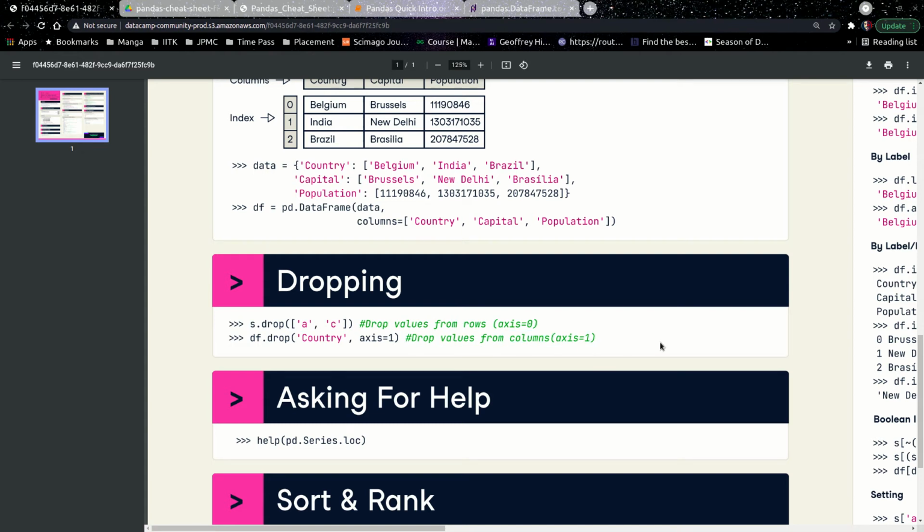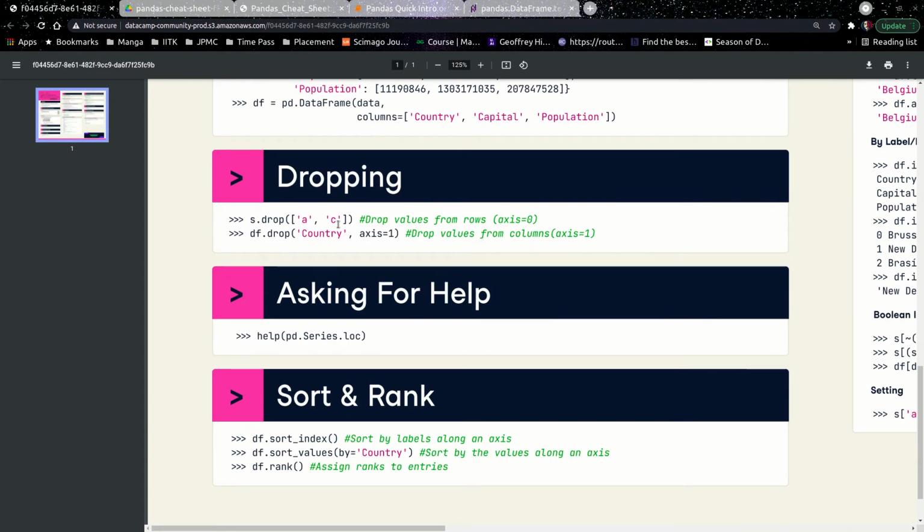Now just take some time and remember this: whenever you are working with pandas, axis 0 will mean rows and axis 1 will mean columns. This is true for all their functions, right? So dropping, merging, mapping or whatever functions you're going to use in the future, this is going to be present. So take care of this. Now this is not very much required because it does not have that much functionality. A simple Google search will give you more options.